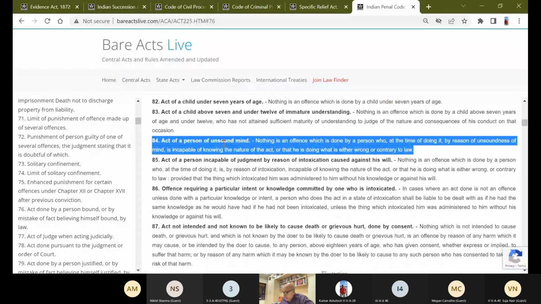So these are the general exceptions starting from section 76 to 106 in the IPC. So the burden is shifting upon the other side.